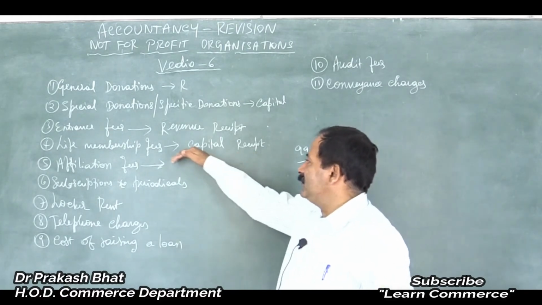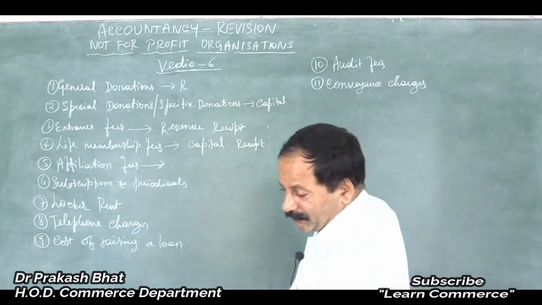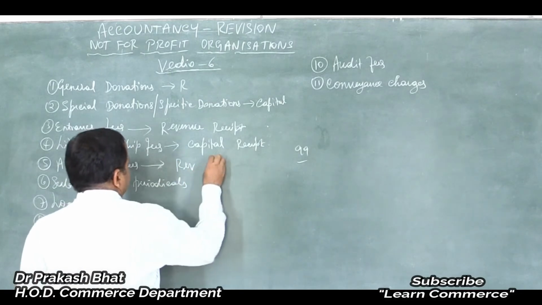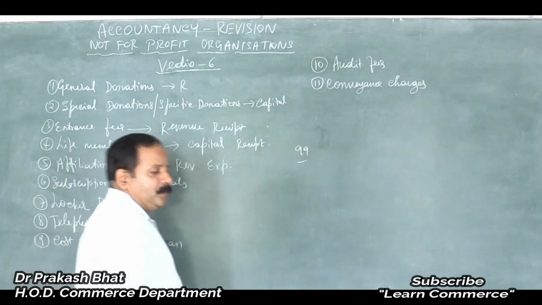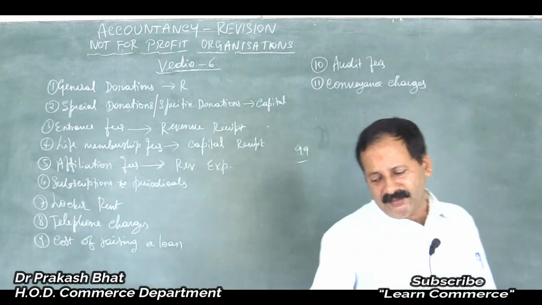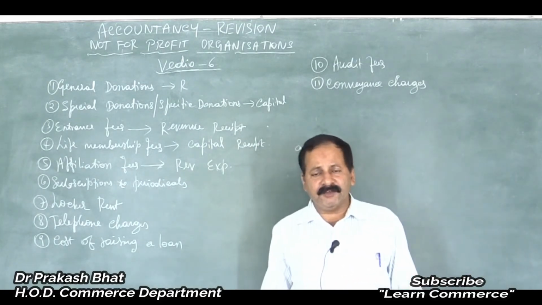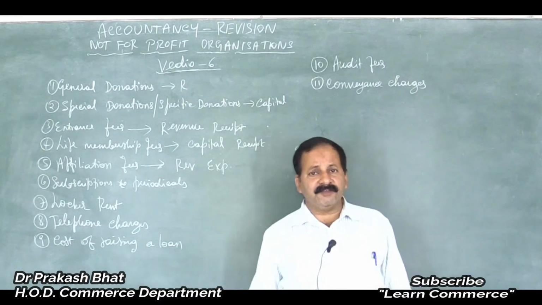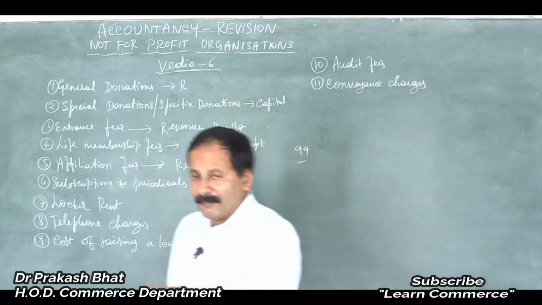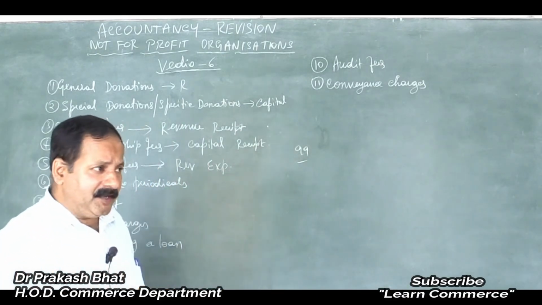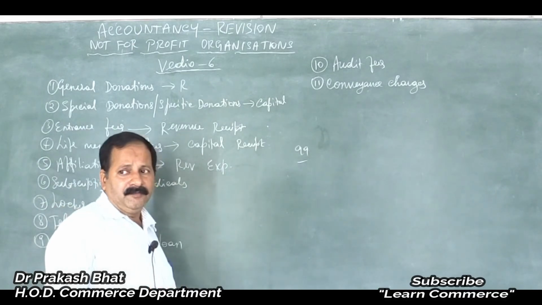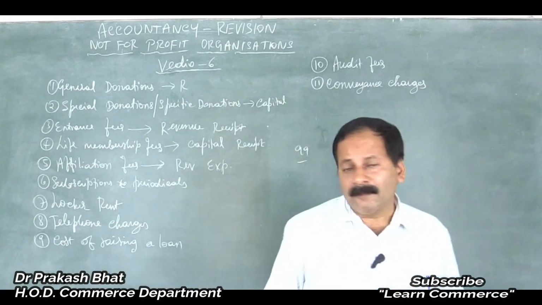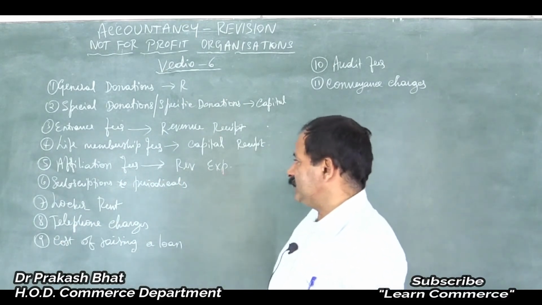Whatever it is here, affiliation fees, whether it is capital or revenue is our question here. It is revenue expenditure, because we have to pay affiliation fees each year. Even if it is paid once in 2 or 3 years, for each year we have to pay. We may pay for 3 years, and then another 3 years of affiliation. After that, it should be renewed, isn't it? Affiliation should be received again. So affiliation fees are recurring in nature, so it is revenue expenditure.